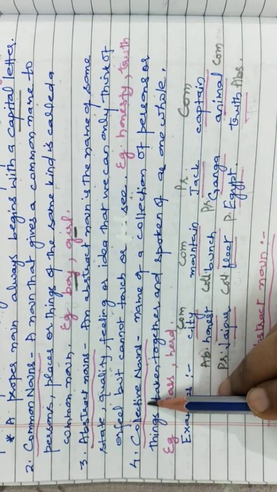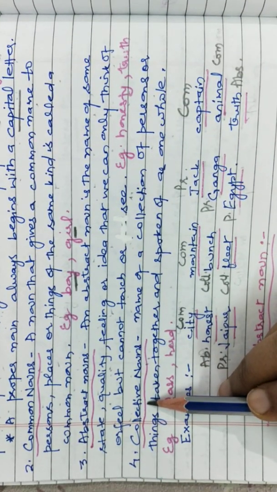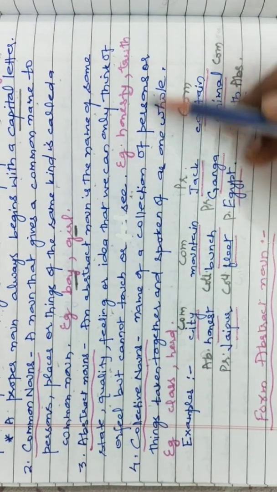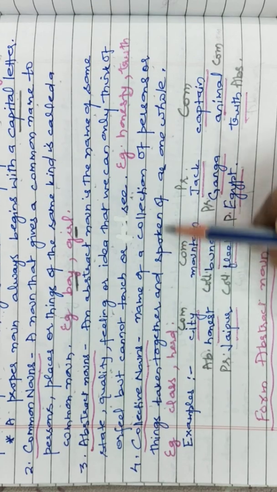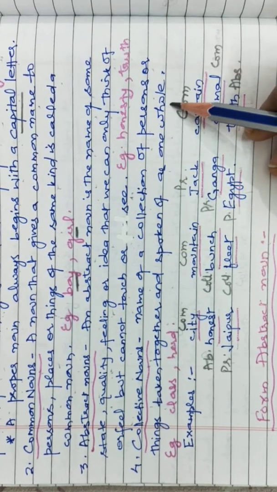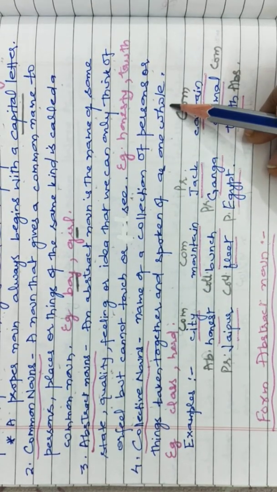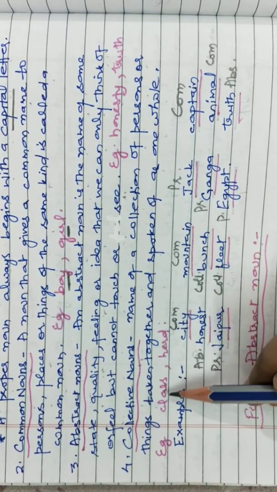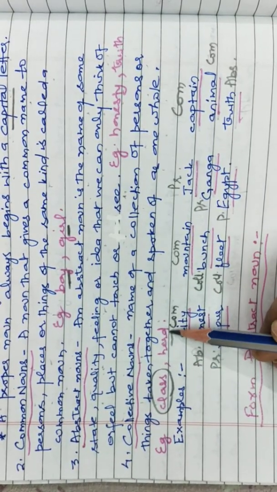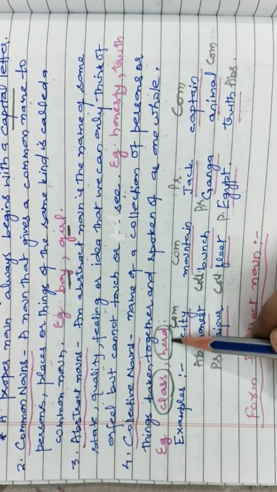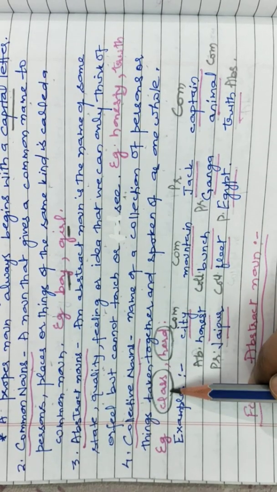Let us come to the next type of noun, collective nouns, name of a collection of persons or things taken together and spoken of as one whole. So here we have given one name to many students, class, one name to many animals, herd. So a group of persons or things which we have given a name, that is called collective noun.